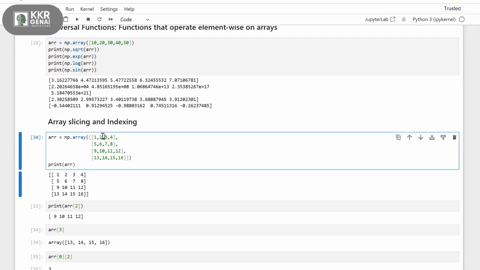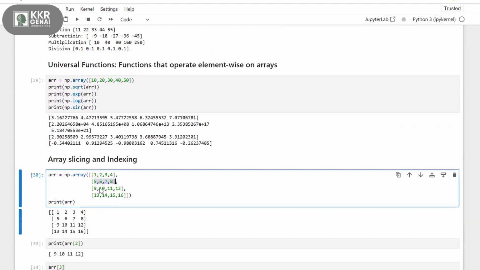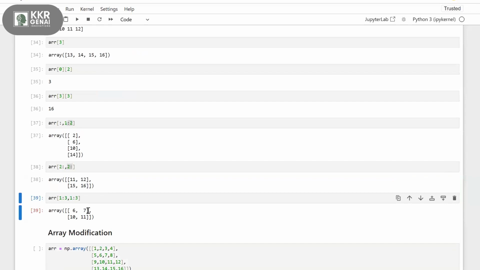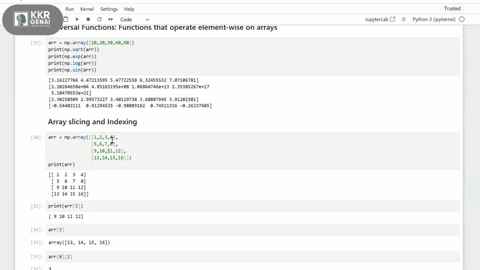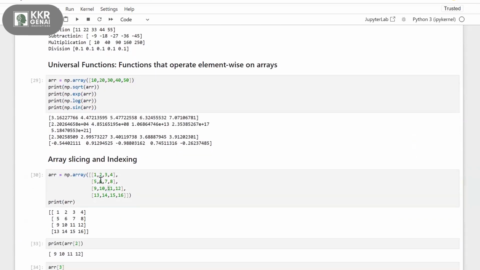So for rows, this is my first row, this is my second row, and the first column, second column. So I'm getting 6, 7, 10, 11. See the 6, 7, 10, 11. It's just going to these numbers and accessing the data from this array.